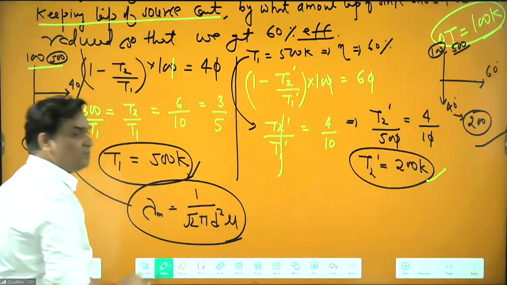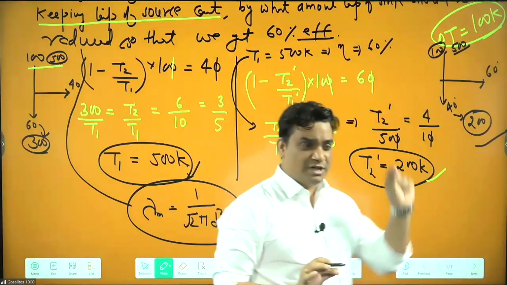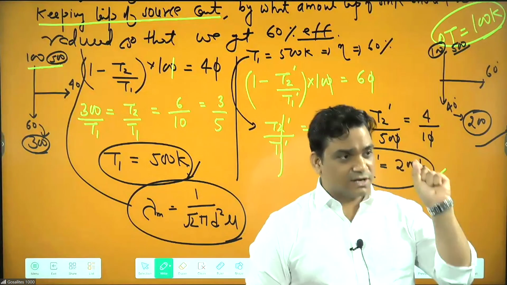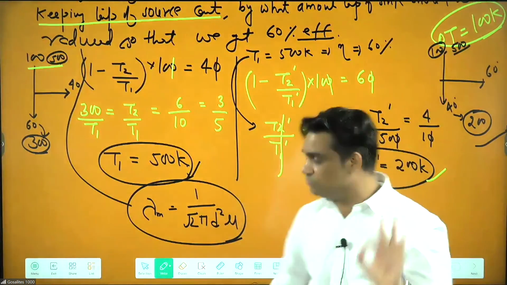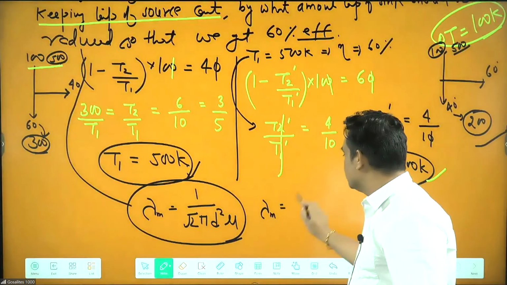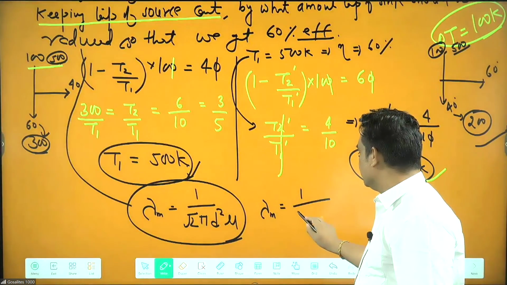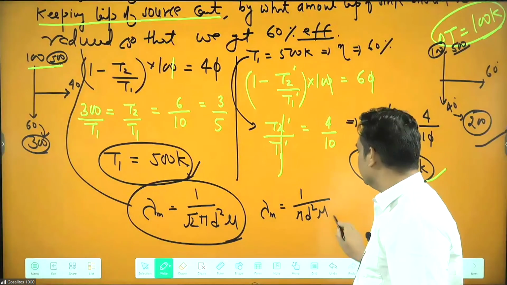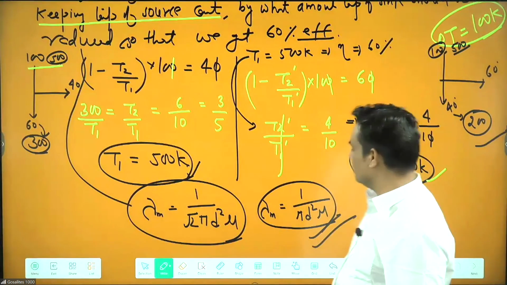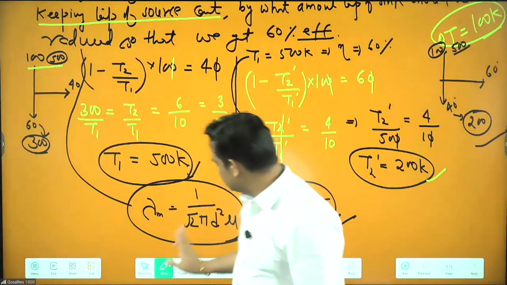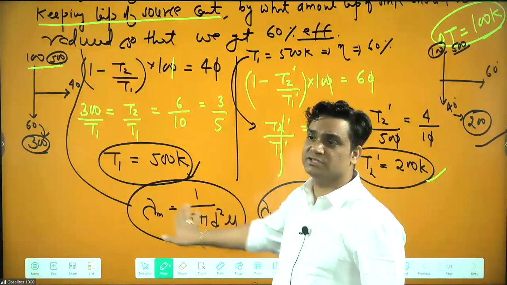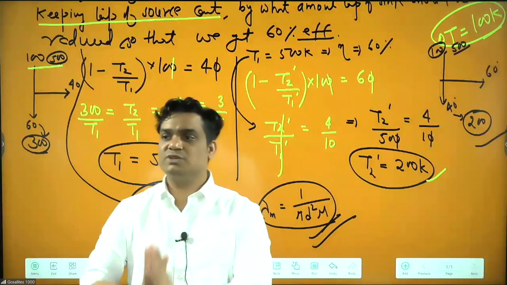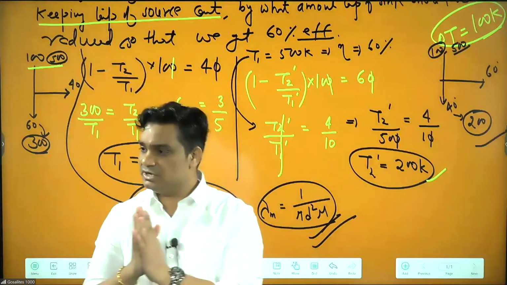In this one, all particles are moving, so this is the root 2. If they say in the question, consider only one particle is moving, then the formula becomes 1 by pi d square mu. Both formulas you will get in your notes. I will send the notes. You have to remember this when all are moving, because in reality each and every particle is moving. First we derive this formula considering only one particle is moving.